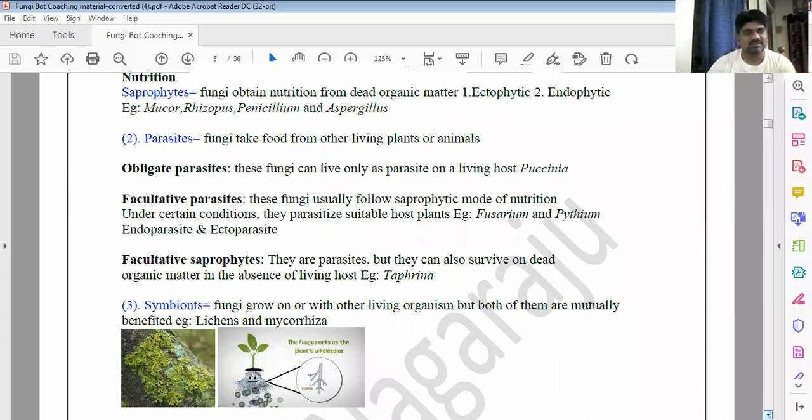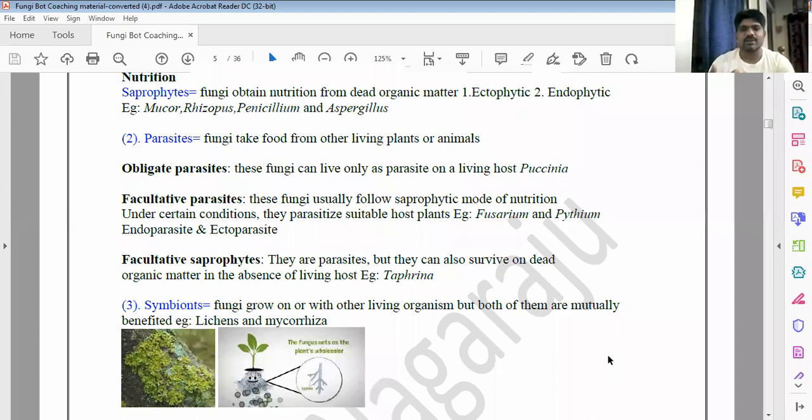What are they called? Are you there? It's a question. Let's repeat again. The parasites which grow only on the host. If there is no host, the parasite will die. Parasites which depend only on the host, if there is no host they can't survive. That type of parasitism is called obligate parasite.